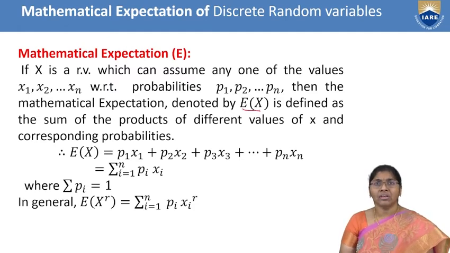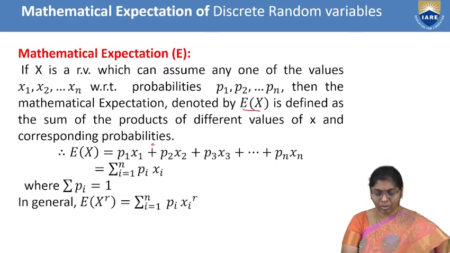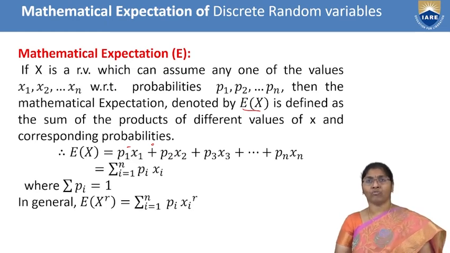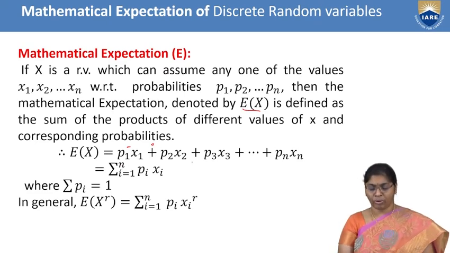E is defined as the sum of the products of the different values of x and the corresponding probabilities. That means p1 x1, p2 x2 like this, the corresponding probabilities for the corresponding values. Therefore, E of x equals p1 x1 plus p2 x2 plus p3 x3 plus and so on up to pn xn. This we can simply write as the summation i equal to 1 to n of pi xi.